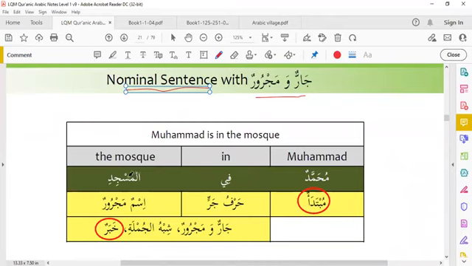Fil masjidi is the khabar. And fi is a preposition, harf jar, and al masjidi is ismun majroor. Muhammad is in the mosque. Muhammadun fil masjidi.